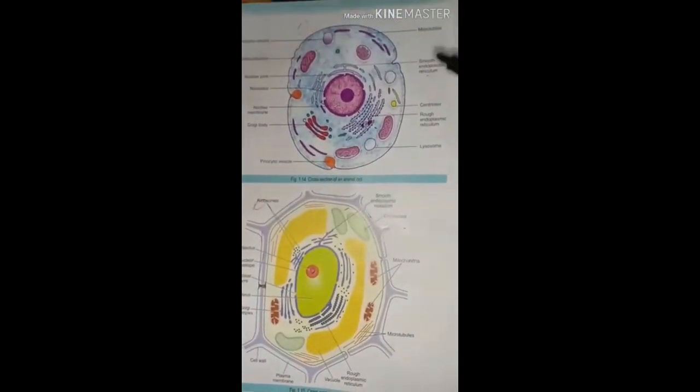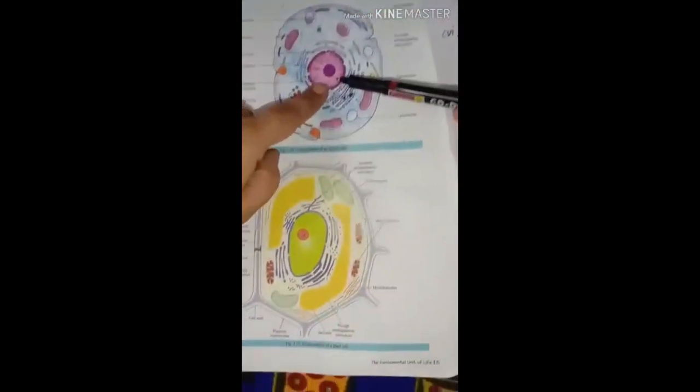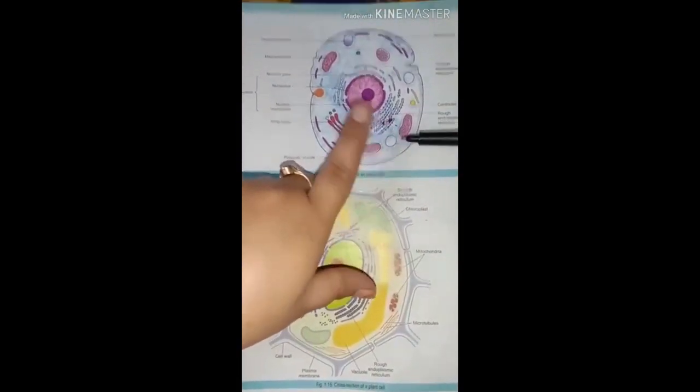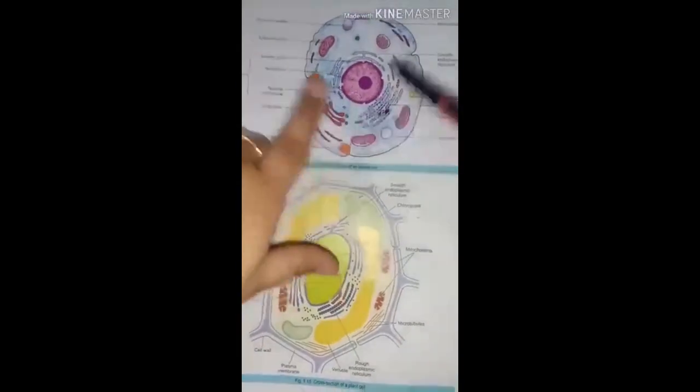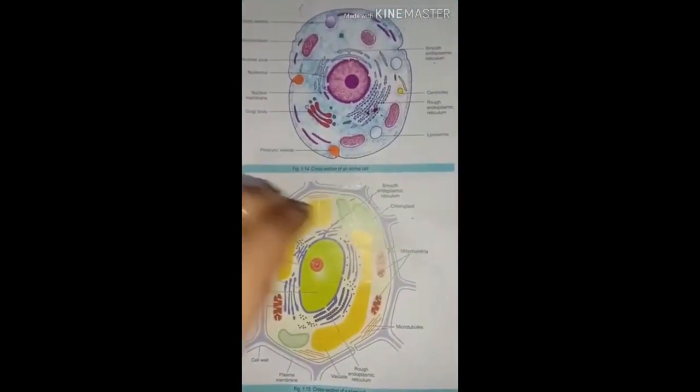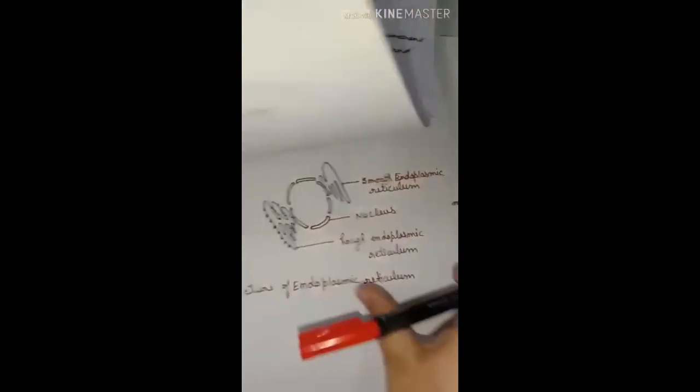Why from the nucleus to the cytoplasm? Because one end of it is connected to the nucleus and the other end is connected to the plasma membrane, and it is completely dispersed in the cytoplasm. That's why it transfers substances from one region of the cytoplasm to another. It is a very important function of the endoplasmic reticulum.